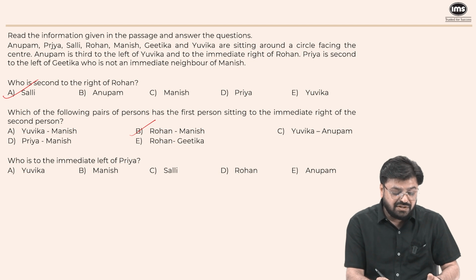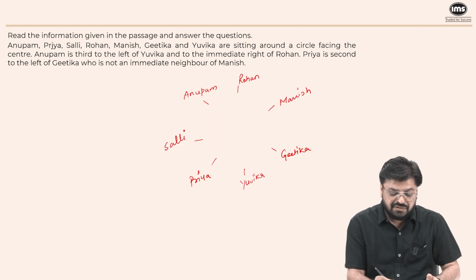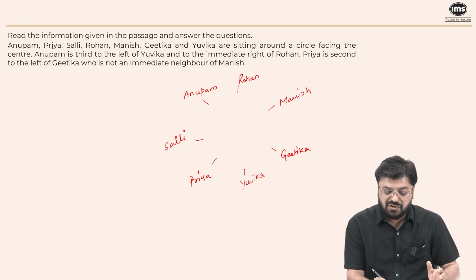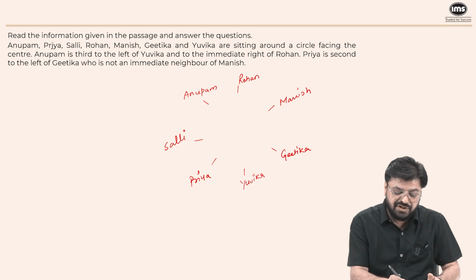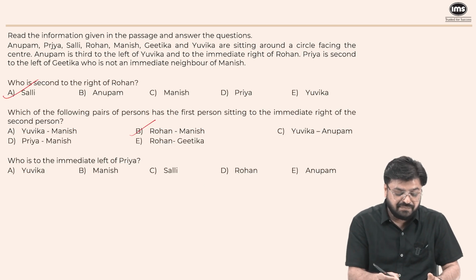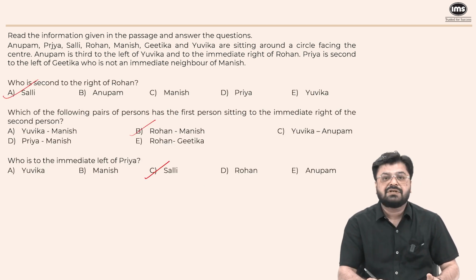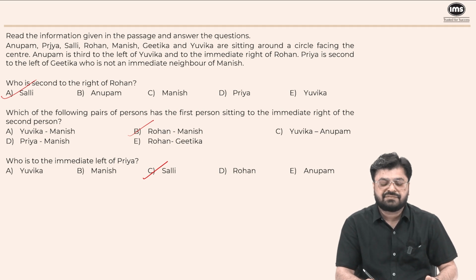Who is to the immediate left of Priya? Left is clockwise. So Sally is immediate left of Priya. Option C is the right answer.